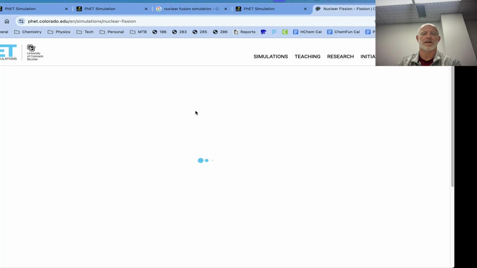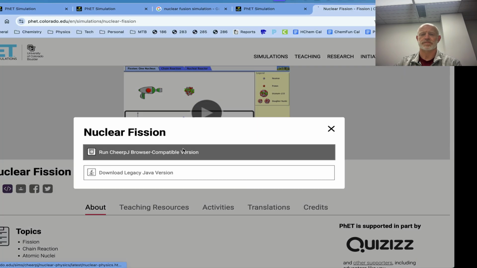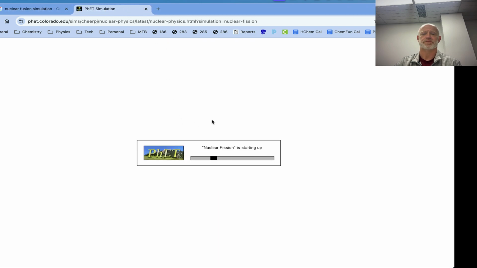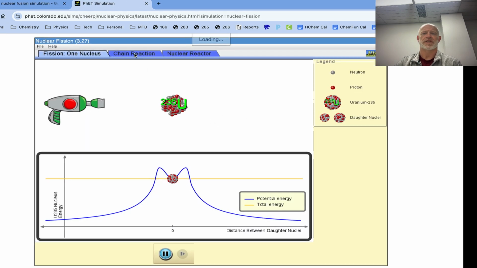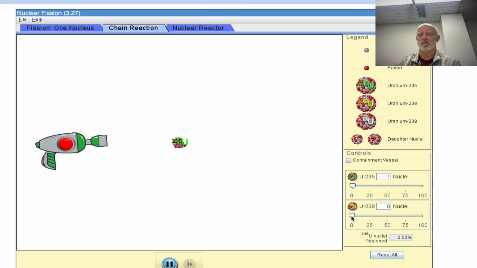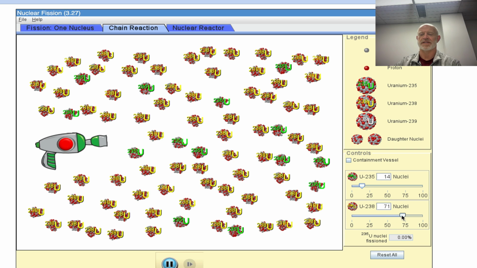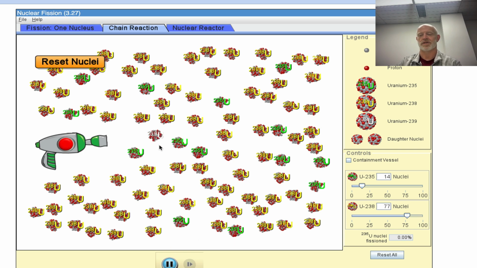So if we take a look at a simulation here of this process, we're going to go to this idea of a chain reaction. So if I start with a whole bunch of uranium-238 and a very little uranium-235, because that's how we would mine this or get the ore, is mainly uranium-238, the stable isotope. 235 is the unstable isotope. And if I fire a neutron into here, well, it hits a 238 and that just absorbs it. Nothing happens.